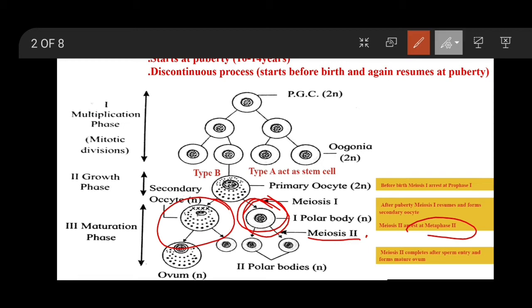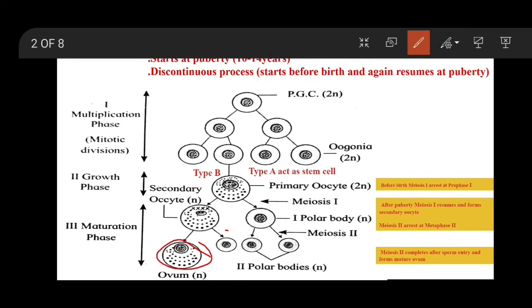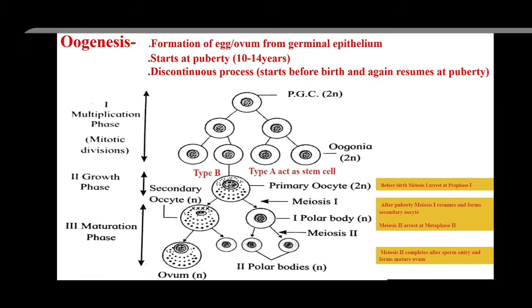And at that time what will occur? The secondary oocyte undergoes the second meiosis and forms the ovum and the second polar body. This is our mature ovum. This is our whole oogenesis.